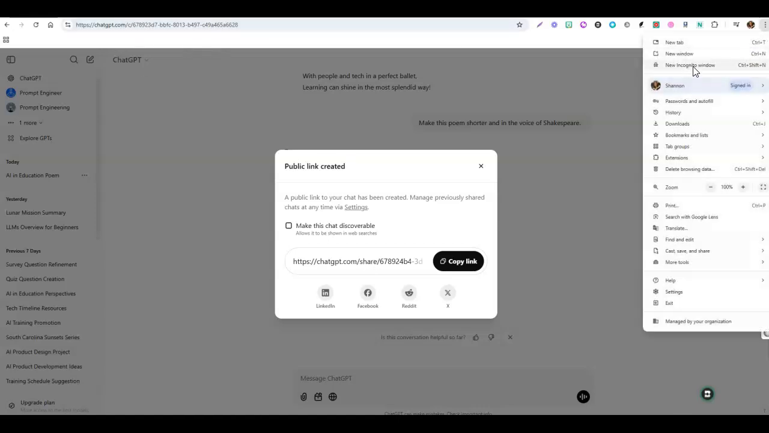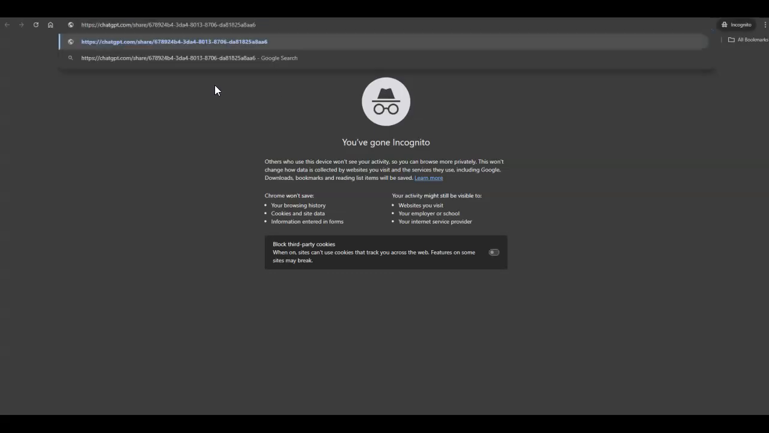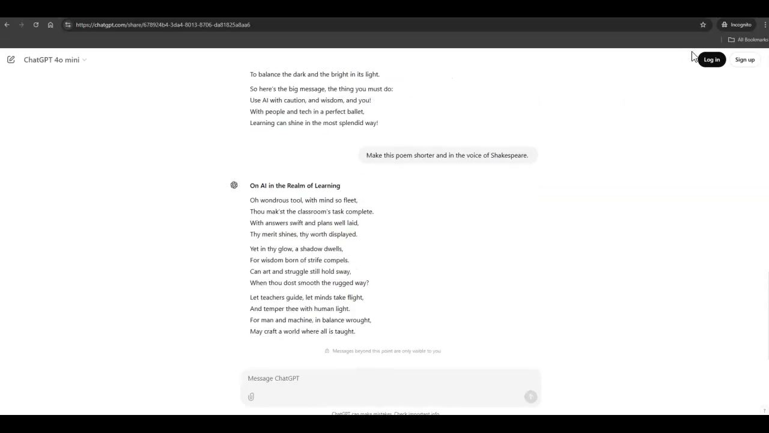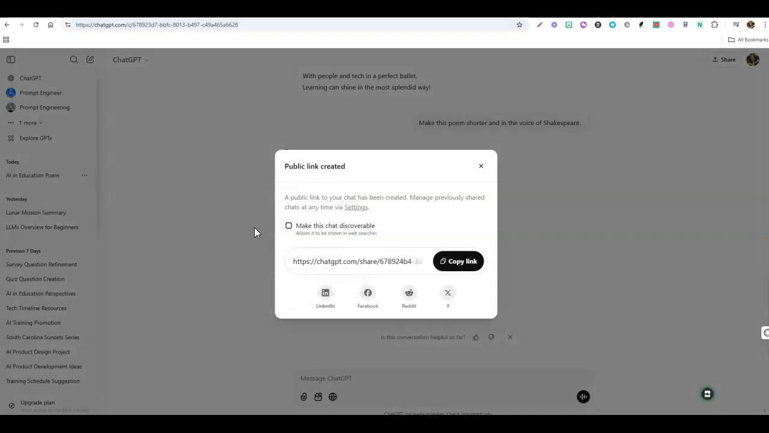Let me just show you that this worked by going into a blank new window. That is my share link, and I was able to share this conversation. So that's an important skill to know. Again, it's helpful for not only sharing, but also being able to cite your work.